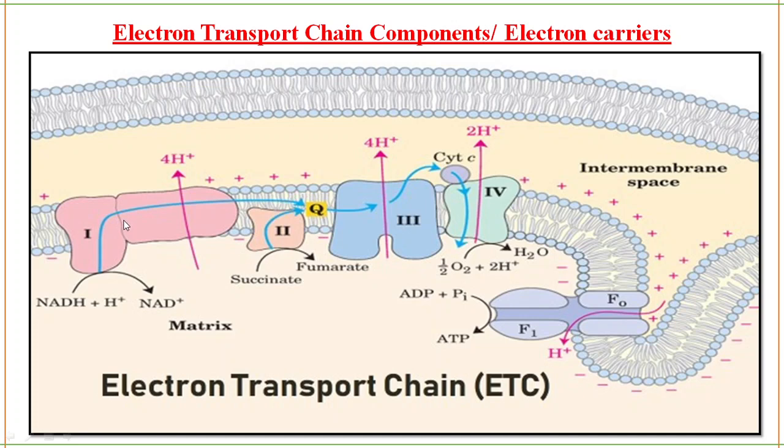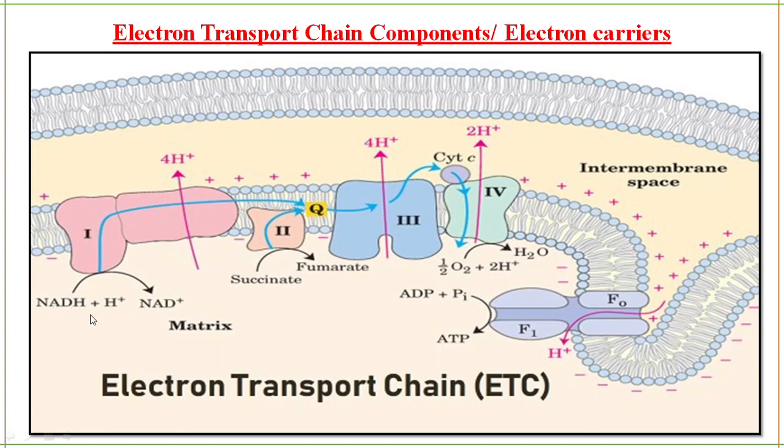I'll tell you what happens here. Here NADH is there, right? NADH will be oxidized. Oxidation means electrons will be removed, that is, hydrogen will be removed. This NADH will be converted to NAD plus, and this NAD plus will be recycled back to our glycolysis and TCA cycle, where it will be used to form NADH. So this will be recycled back to the tricarboxylic acid cycle pathway and glycolysis.